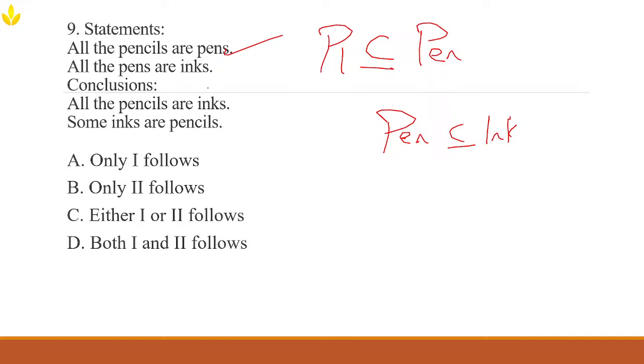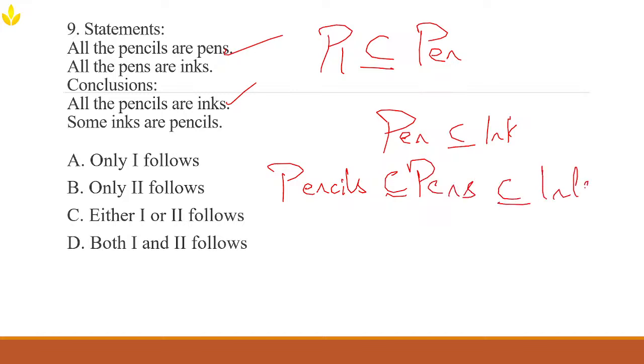Alright, so the first conclusion follows. And look at that, all the pencils are inks. We just proved one thing. What did we prove? Pencils are a subset of pens, which are a subset of inks. So conclusion 1 follows, as we have said.